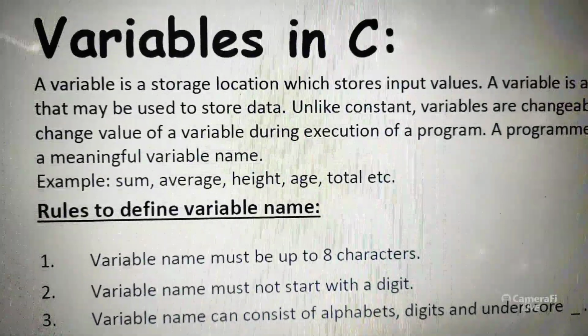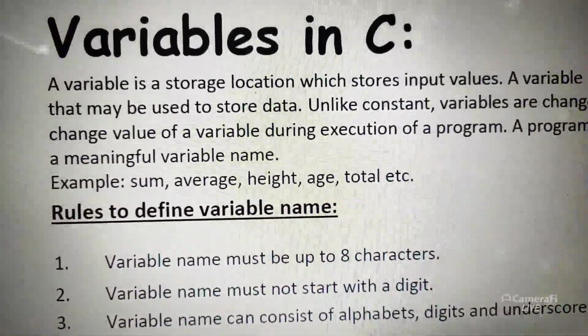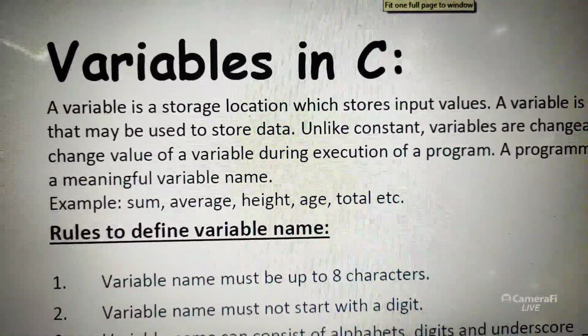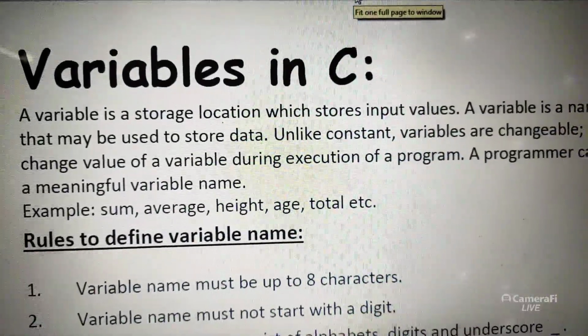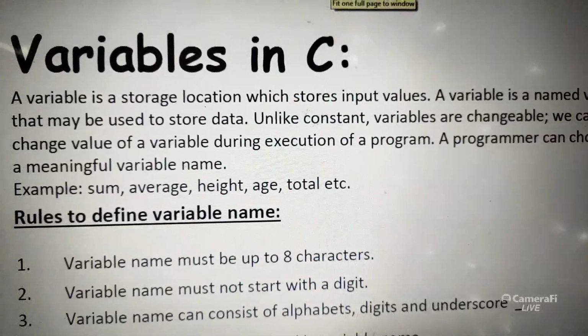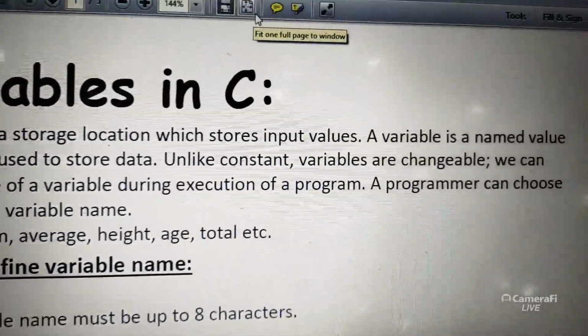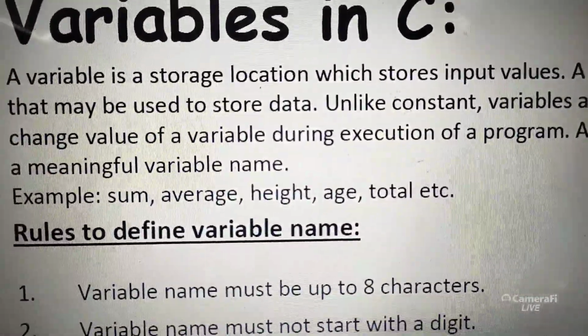The input may be integer type, float, character, or string, any type. A variable is a storage location which stores input values. A variable is a named value that may be used to store the data. So input values are accessed in the program.